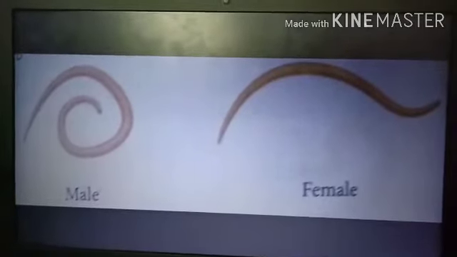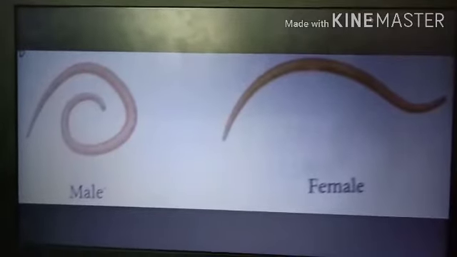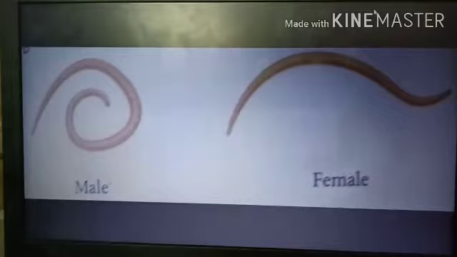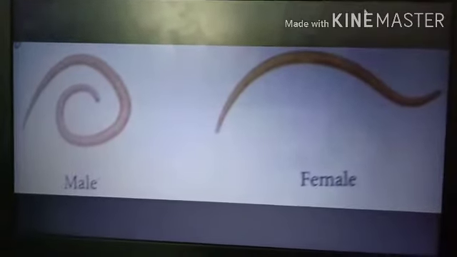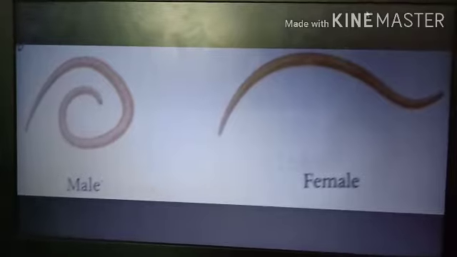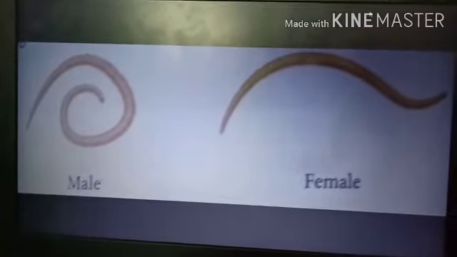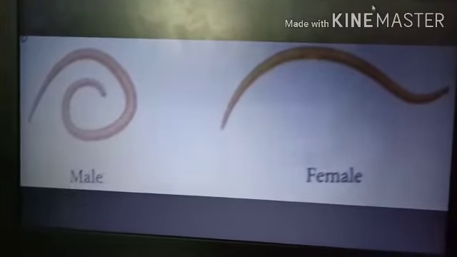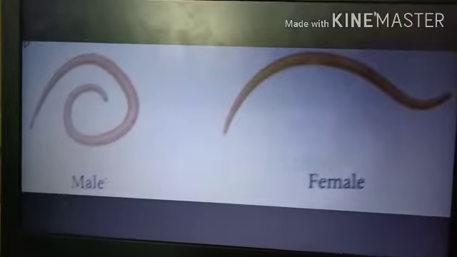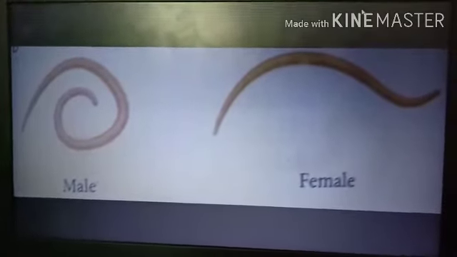Aschelminthes, roundworms. Aschelminthes are bilaterally symmetrical, triploblastic animals. The body cavity is a pseudocoelom, a false cavity. They exist as free-living soil forms, for example earthworms, which live inside the soil. Some of the organisms are parasitic. The body is round and pointed at both ends.